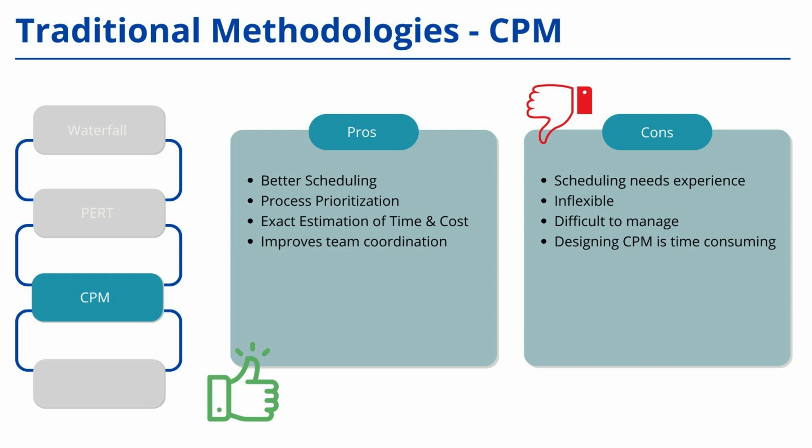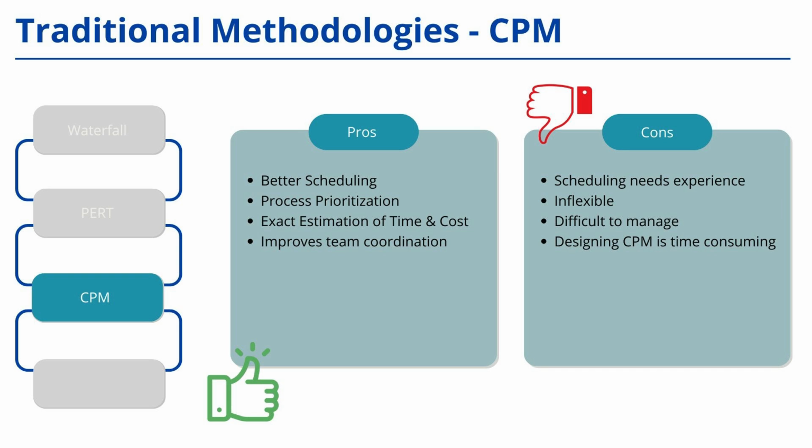Pros of CPM. Very useful for scheduling and prioritizing activities. Since the critical path identifies the most important tasks, we can prioritize them accordingly. Helped in calculating the total duration required for the project. Encouraged better coordination between different teams, as many functions were involved in critical path calculations.